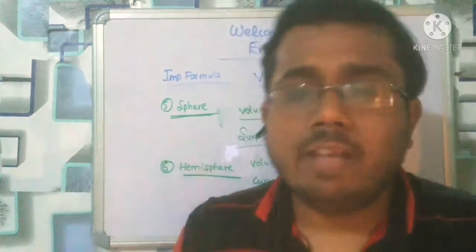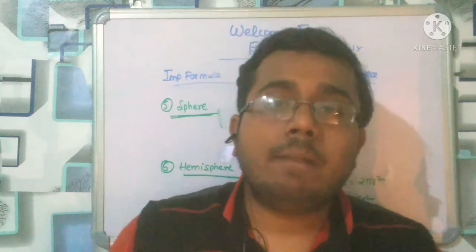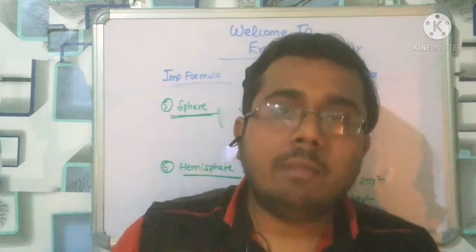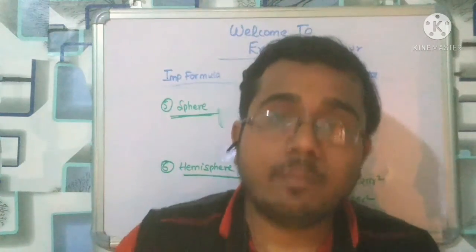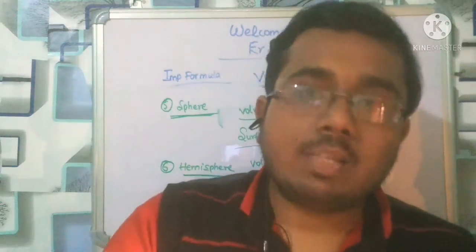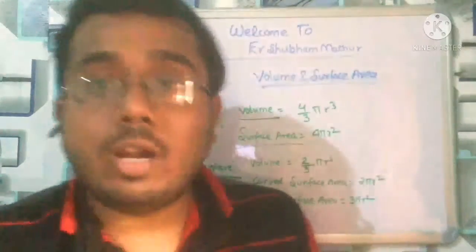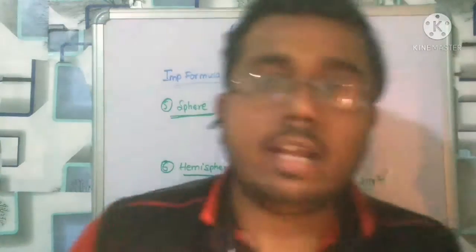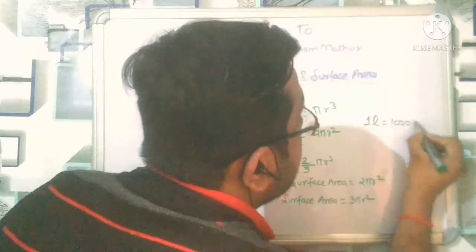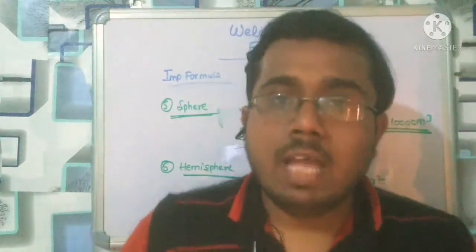When we came to the sphere, what is the volume? 4 by 3 pi r cube. What is the surface area? Total surface area 4 pi r square. Now I came to the hemisphere, volume 2 by 3 pi r cube. Curved surface area of the hemisphere is 2 pi r square, total surface area of the hemisphere 3 pi r square. Also, one more thing I want to explain: you should remember that 1 liter is equal to 1000 centimeter cube. It is very important.